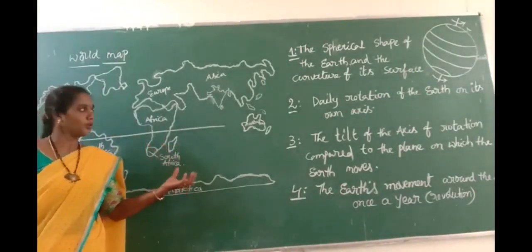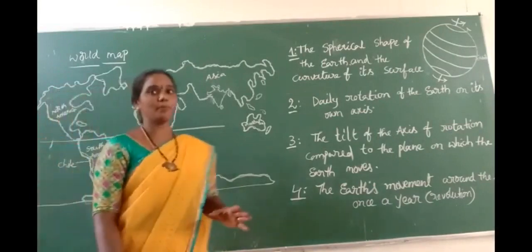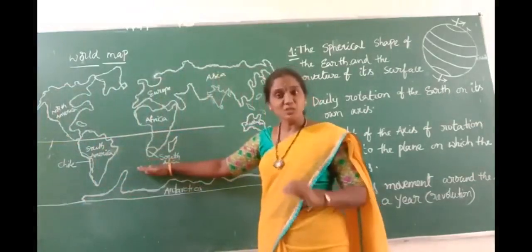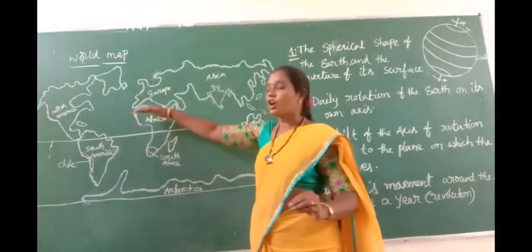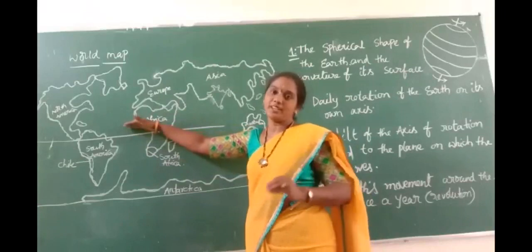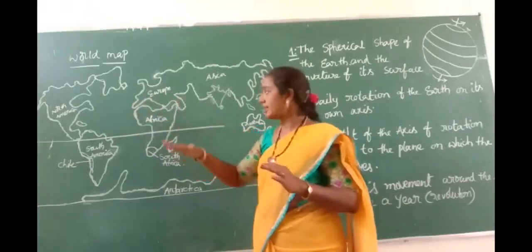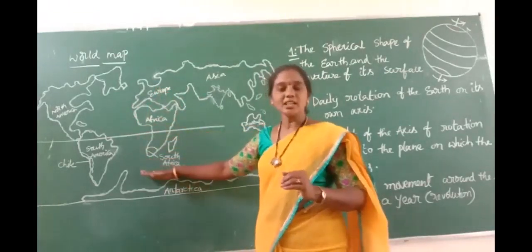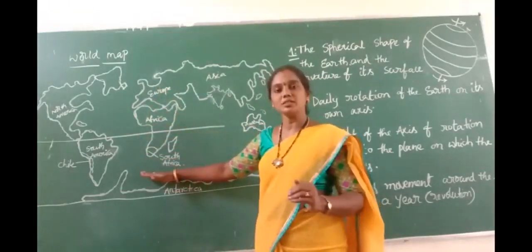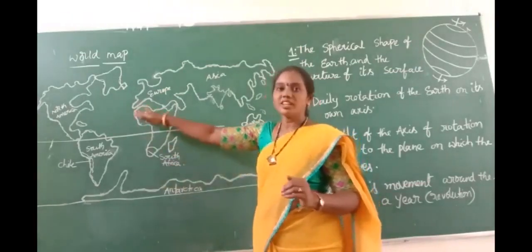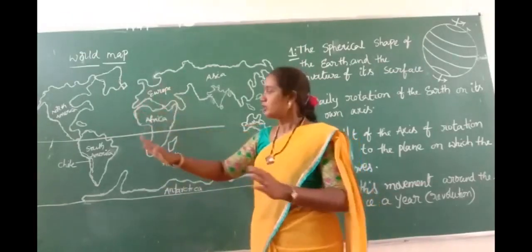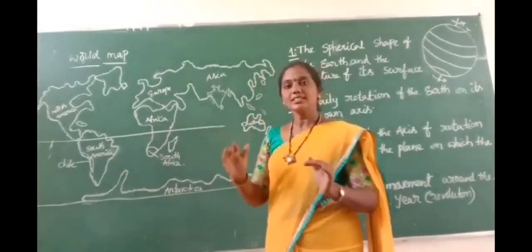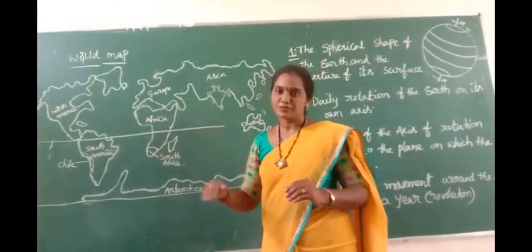southern hemisphere. You clearly observe that these three places are south of the equator. So these places experience summer while the northern places experience winter. It is based on the southern hemisphere and the northern hemisphere. When the southern hemisphere experiences winter, the northern hemisphere experiences summer. So these three places, Chile, South Africa and Australia, are south of the equator.